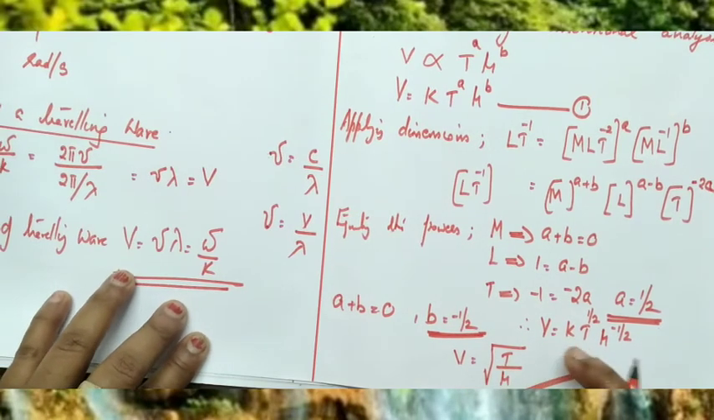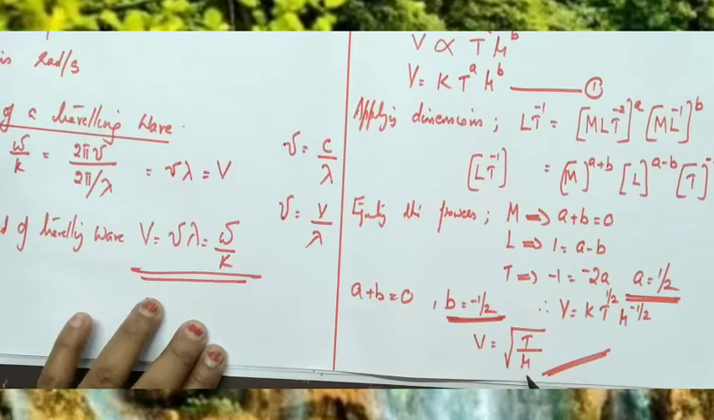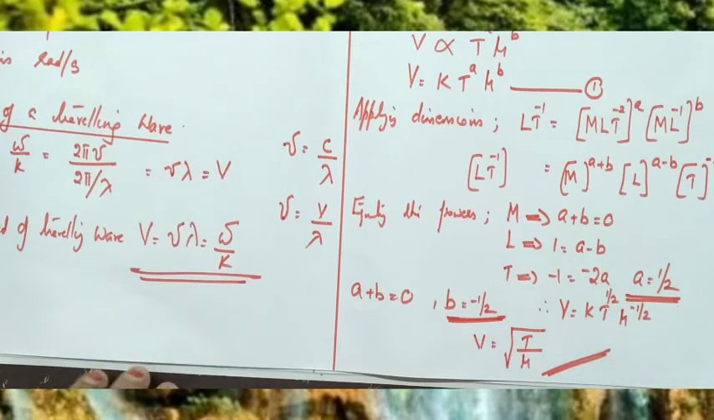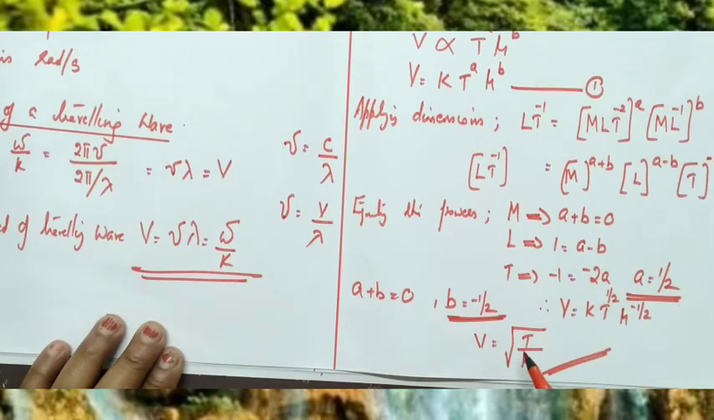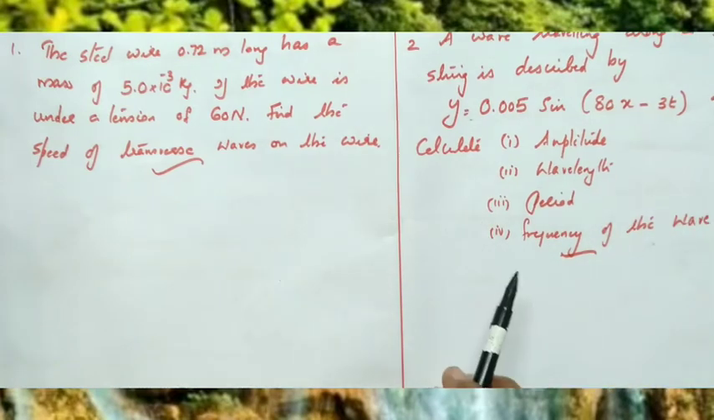Experimentally k equal to 1. So the relation between velocity, tension and linear mass density is v equal to root of T by mu. So we can derive the relation using dimensional method. So velocity of a transverse wave on a stretched string is v equal to root of T by mu, where T represents tension and mu represents linear mass density. Okay. Now we can do some numericals.